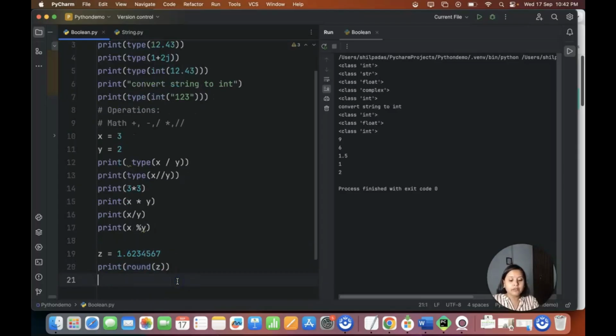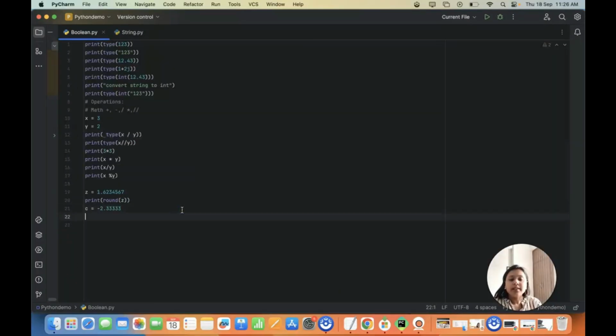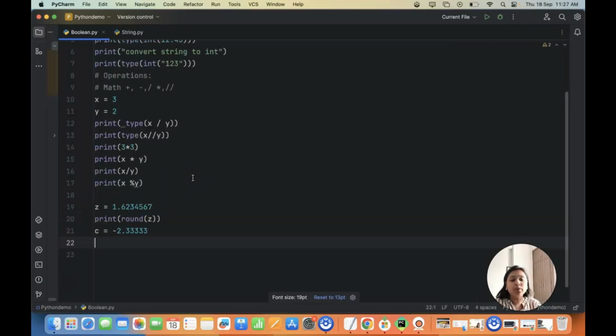Now let's say I have c is equal to minus 2.33333. So let's say you are calculating a difference between two numbers. It could be a sales number, right? The previous sale was higher and the next year's sale was less. So if you calculate the previous minus the next sale, it can give you a negative number whenever there is a downfall. But you don't want to show it as a downfall. You want to show it as an absolute number without the negative value, like what is the difference only. You don't want to show which year went with higher sales.